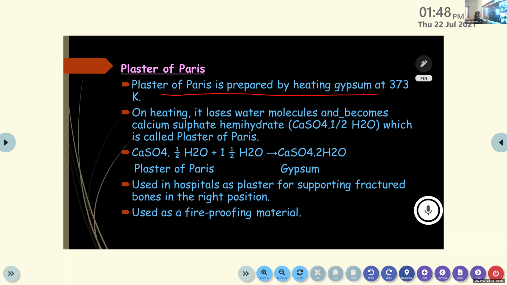When we add water to plaster of Paris, it is converted again to gypsum. It is used in hospitals as plaster for supporting fractured bones in the right position, and it is also used as a fireproofing material. Those are the main two uses of plaster of Paris.